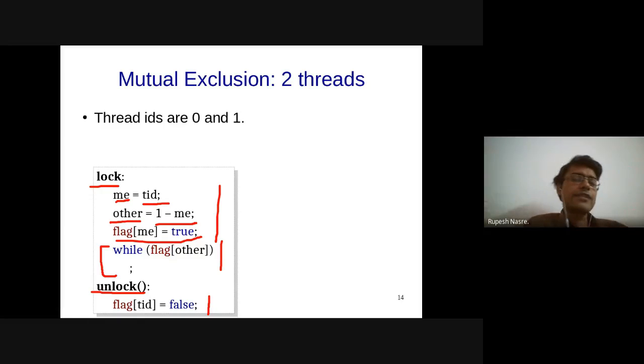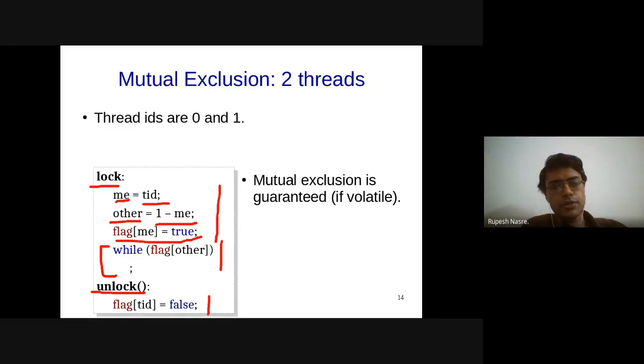If these are executing arbitrarily and most of the times or almost all the times they are one after the other, then this code will work and you will not even see the deadlock for a good amount of time. But that is not guaranteed, so therefore there is a possibility of a deadlock. Okay, so mutual exclusion is guaranteed.